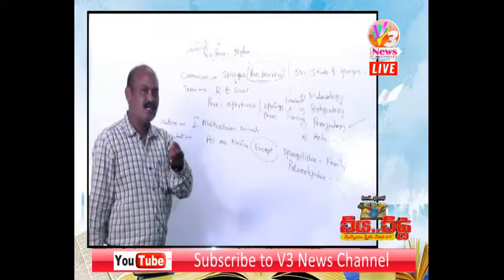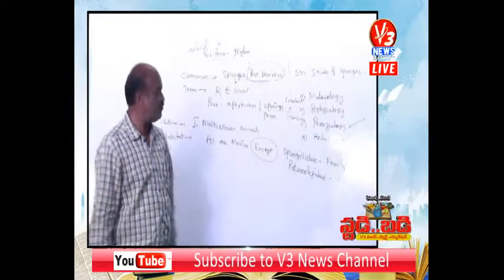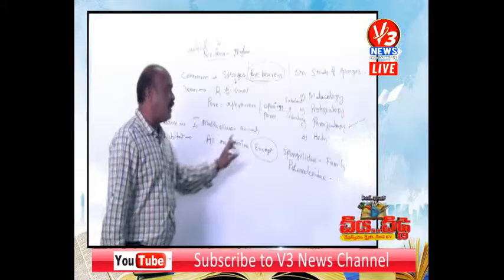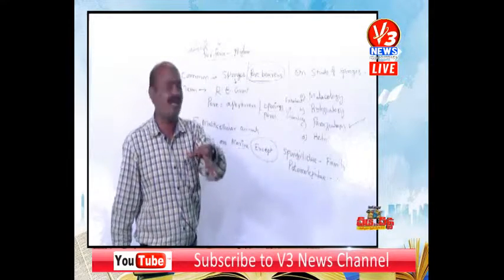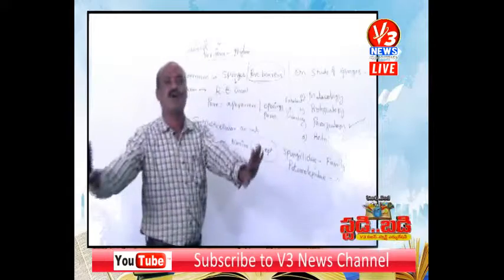Here is one small clarification for you. All are marine except these. So simply, these are freshwater.